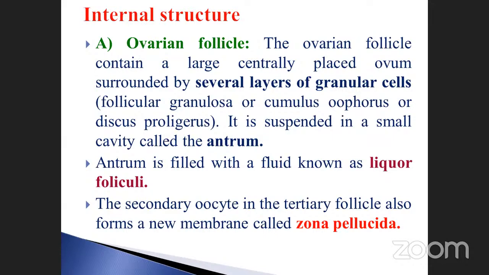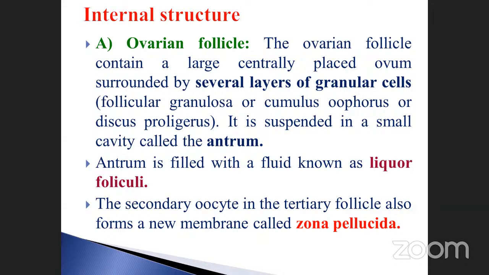Anybody? Okay, tomorrow that is your homework, just find out the answer. Tomorrow I will ask you. It is suspended in a small cavity called the antrum. Note it down, this is also very, very important. The antrum is filled with fluid known as liquor folliculi.